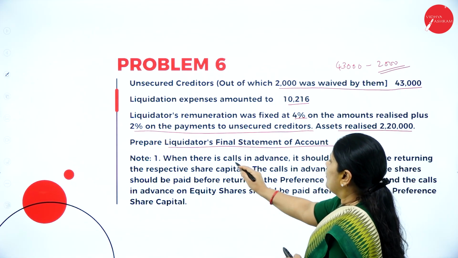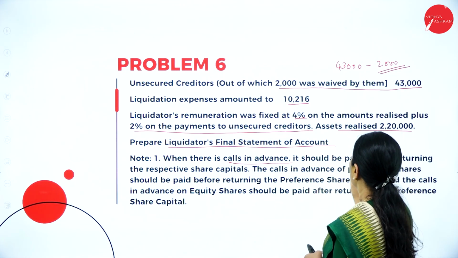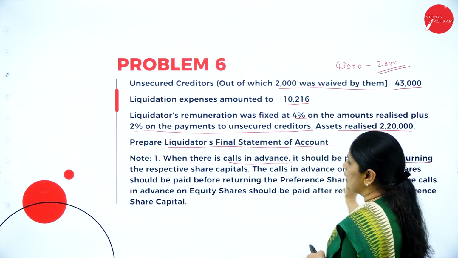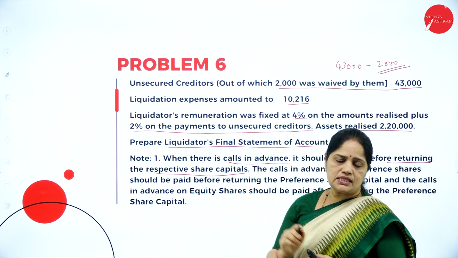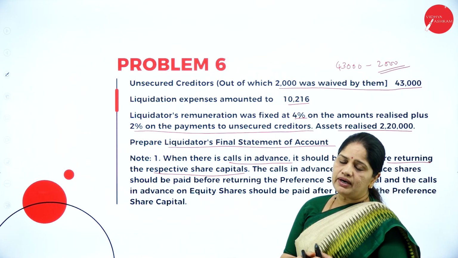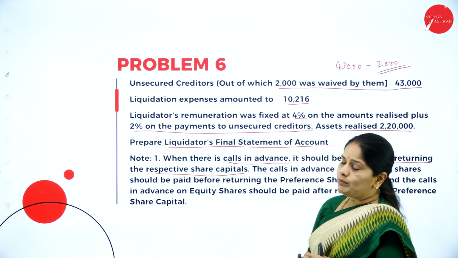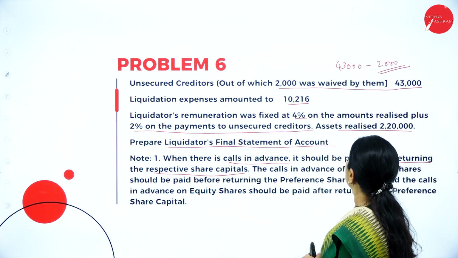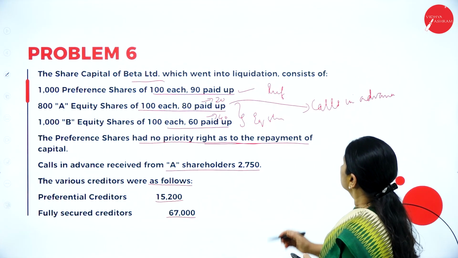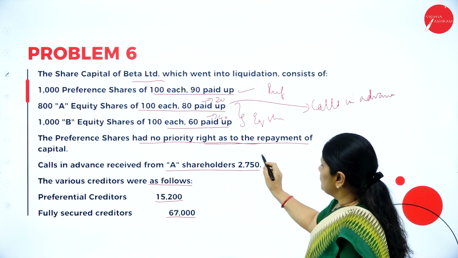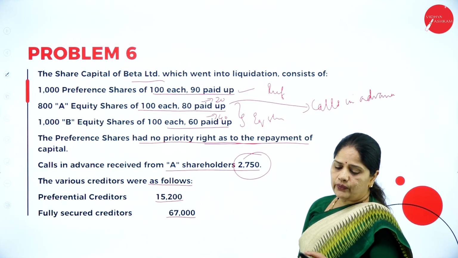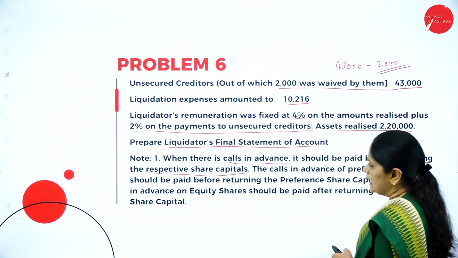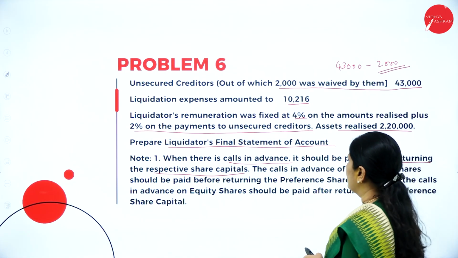So note 1, when there are calls in advance, they should be paid before returning the respective share capitals. This is something which you have to remember when you are working out the problem here. So what is the calls in advance money you have received here? The calls in advance is rupees 2,750 which you have received from the equity shareholders. So equity shareholders have paid the calls in advance.